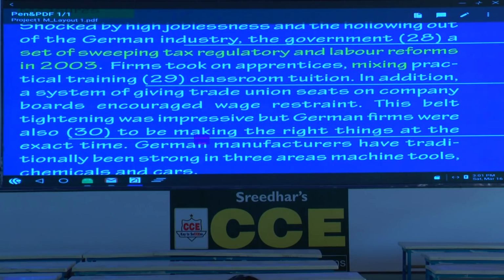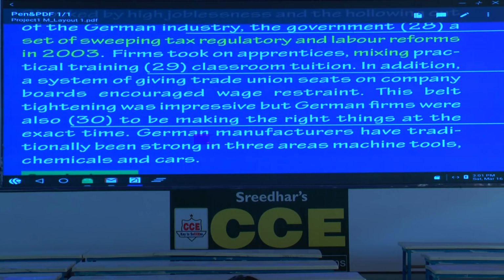At least for me it is easy. Next one. So, first from the government, then from the firm's side. Firms took on apprentices, mixing, underline the word mixing. Mixing, what is the preposition you use? Mix with, common sense. Mixing practical training, classroom tuition.